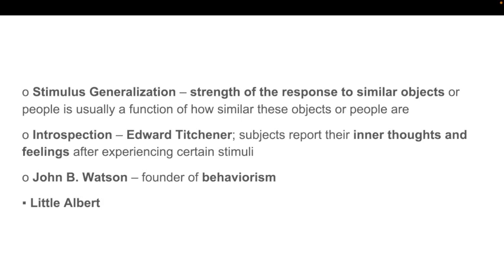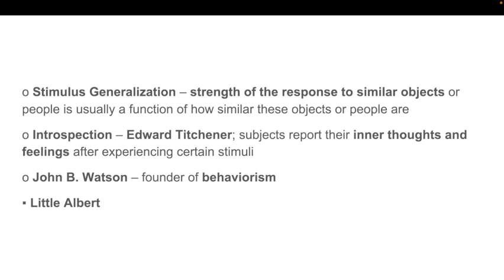Alright, next we have stimulus generalization. Before I continue, class, I want you to know that you can rewind this presentation if I'm going too fast. So, stimulus generalization is wherein a very strong response is obtained from a specific stimulus that may be similar to the conditioned stimulus, and because of that, it elicits a response.